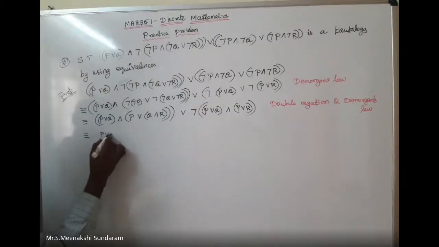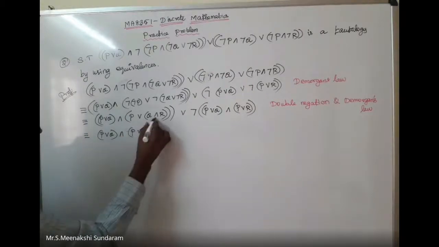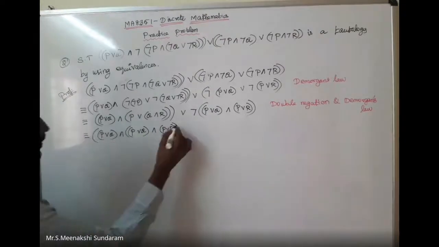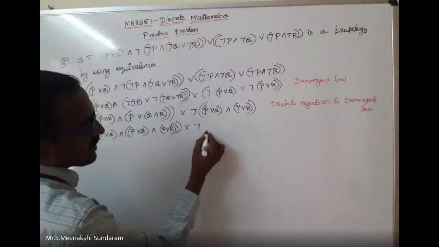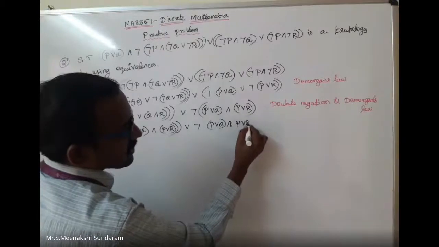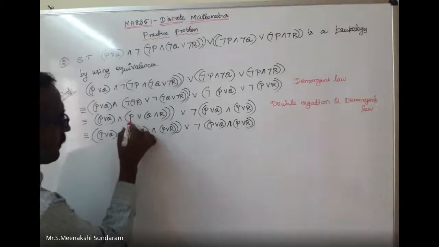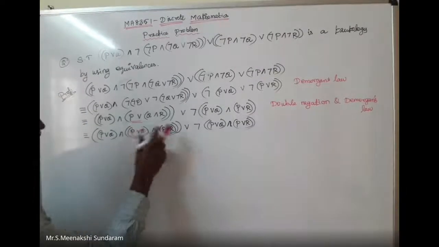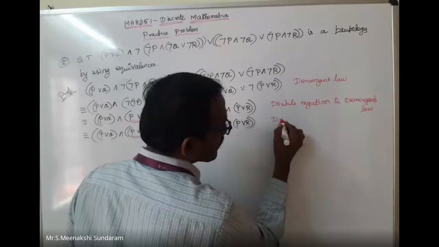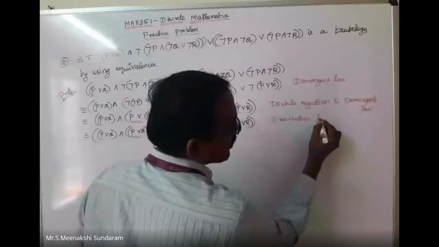For P disjunction Q, conjunction P disjunction Q, the conjunction is common, P disjunction R. The disjunction you can write as it is. Negation of P disjunction Q, conjunction P disjunction R. Here I didn't change anything; I just apply it to the places. The P disjunction I can bring inside now. That conjunction is called, sorry, the distributive law. I can apply the distributive law.